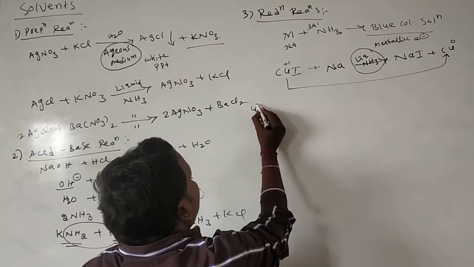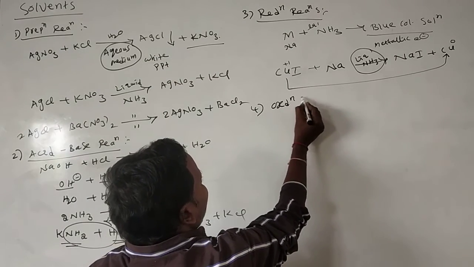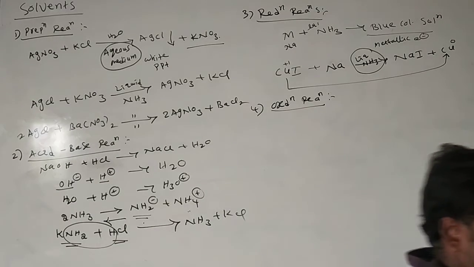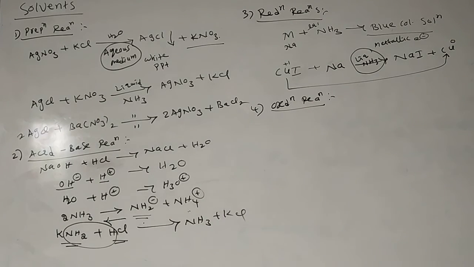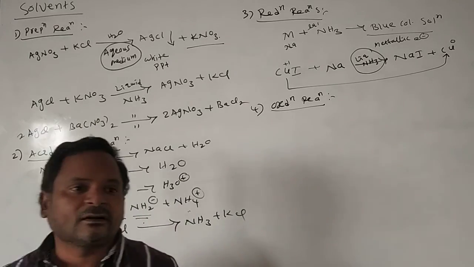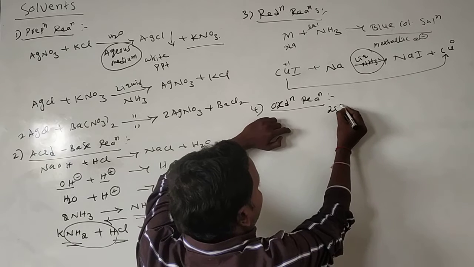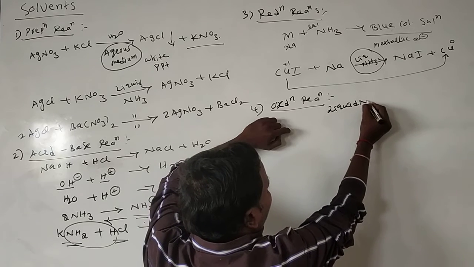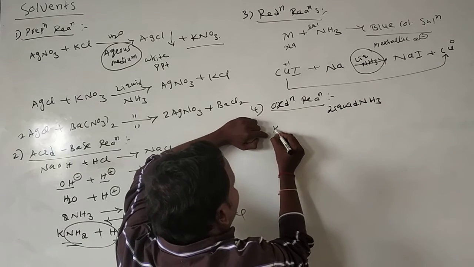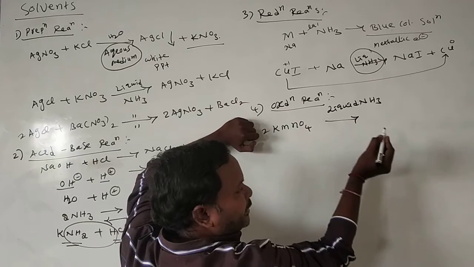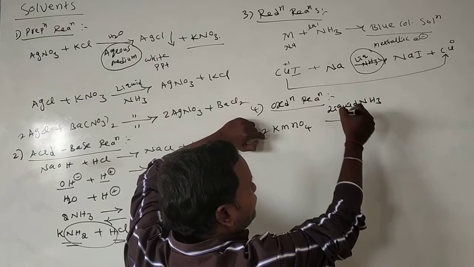Next, in continuation, the oxidation reaction. What is the meaning of oxidation? Addition of oxygen or removal of hydrogen, we simply call it oxidation. Here, in the presence of liquid ammonia, you take excess KMnO4.